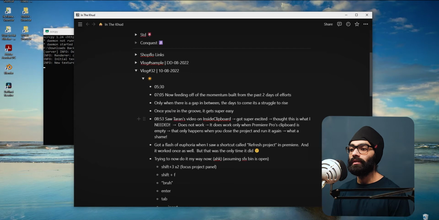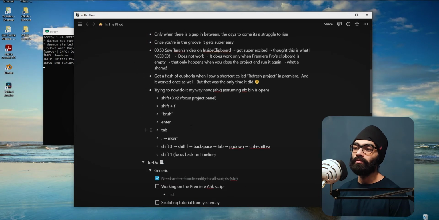It does work the way it should only when you reopen a project. That's when the clipboard gets refreshed, apparently. So every time I want to insert an SFX or a clip or something, I can't keep reopening the project. That's just stupid. It can be done through AutoHotkey, but it doesn't make any sense to do that. So I tried doing it the regular way, but then I was having problems, so a lot of work has to be done in here.